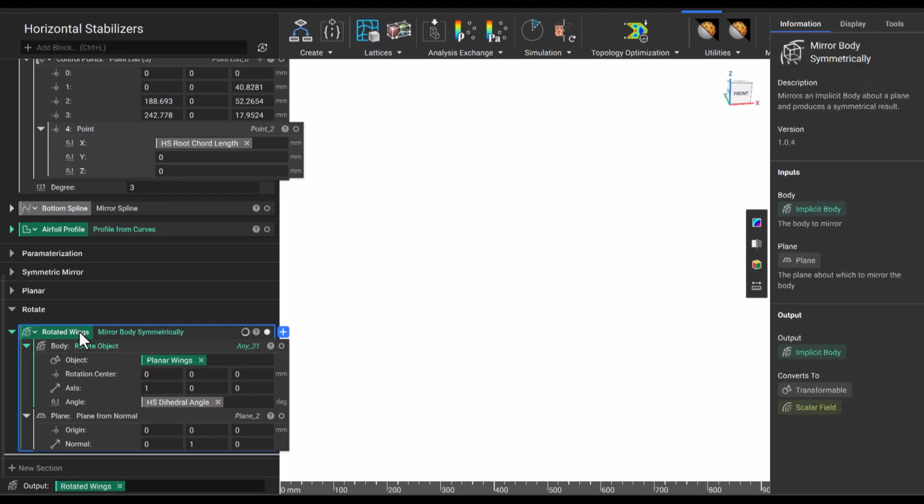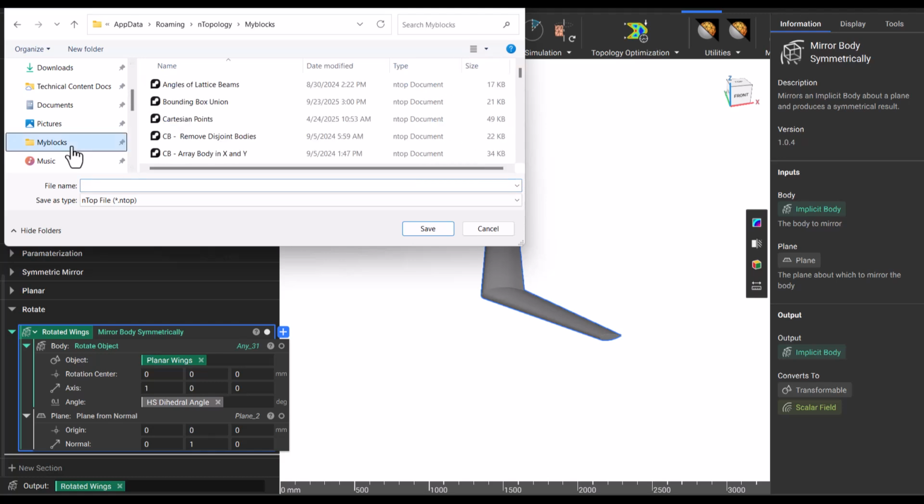we can look at our final result. And now we have stabilizers that look something like this. Finally, we can save our custom block to our My Blocks folder, naming it Horizontal Stabilizer.